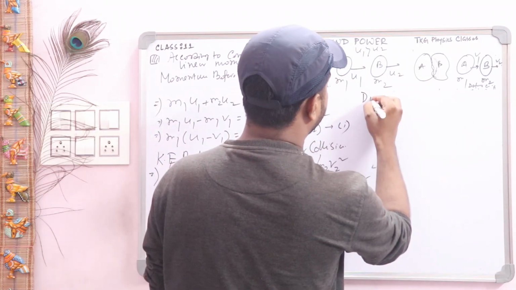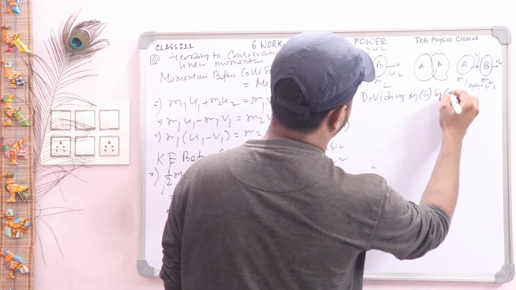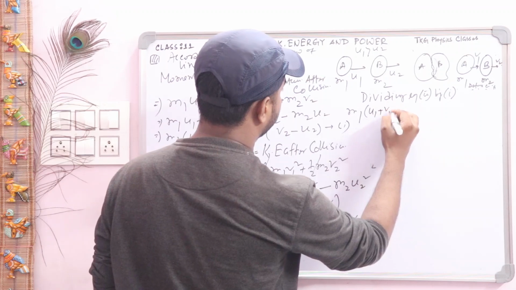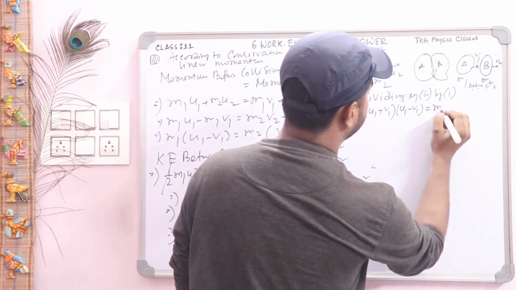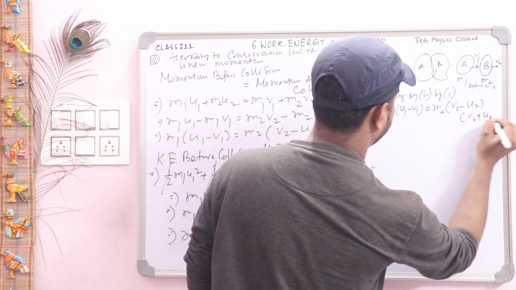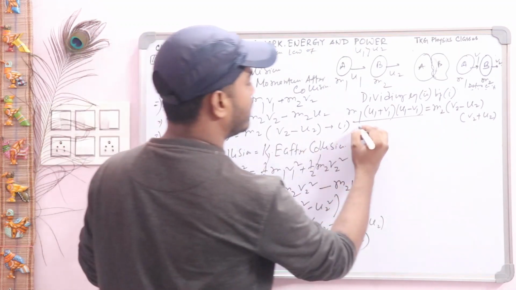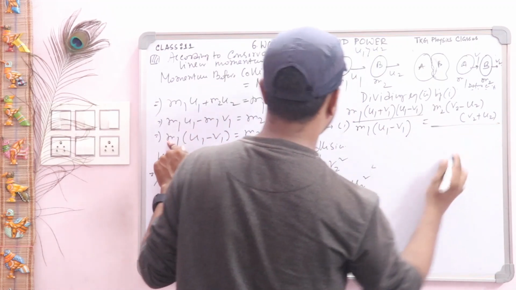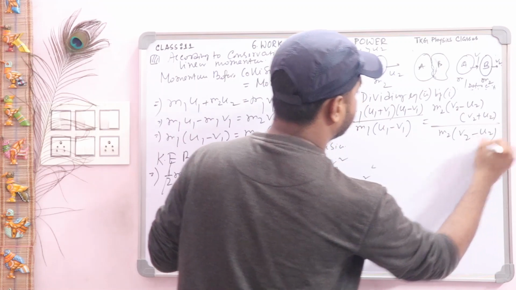Dividing equation 2 by equation 1. Equation 2 is m1 times u1 plus v1 and u1 minus v1, and m2 times v2 minus u2 and v2 plus u2, and in equation 1, this one m1 u1 minus v1, and here m2 v2 minus u2.